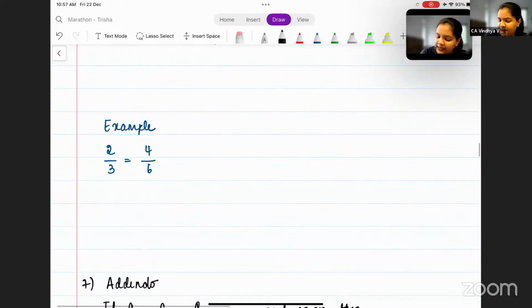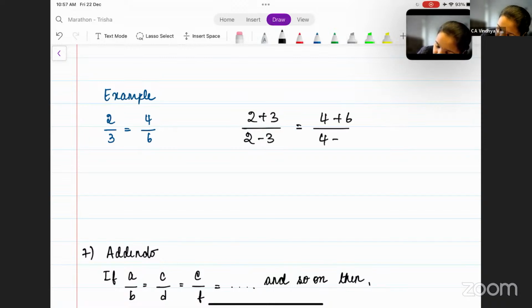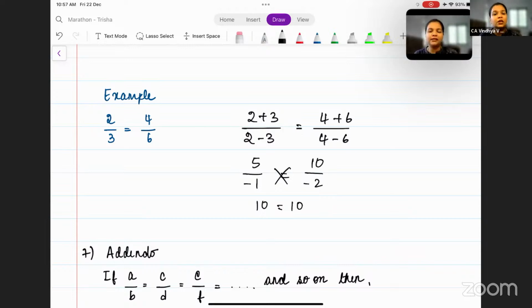Example: if I take (2 plus 3) by (2 minus 3) and (4 plus 6) by (4 minus 6), you get 5 by minus 1 is equal to 10 by minus 2. If you cross multiply, you will get minus 10 is equal to minus 10, which means 10 is equal to 10. This is your componendo and dividendo.